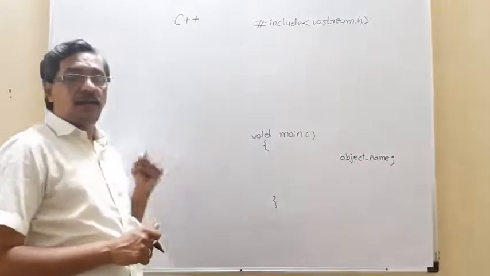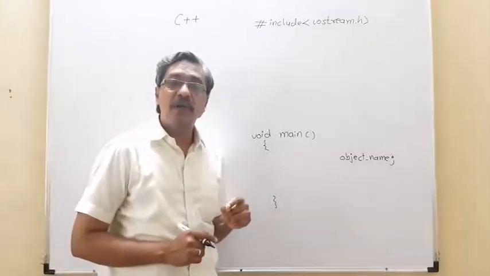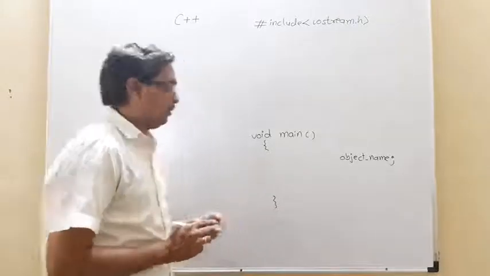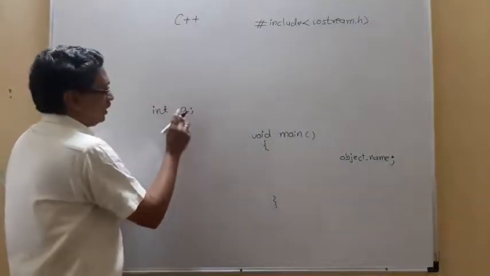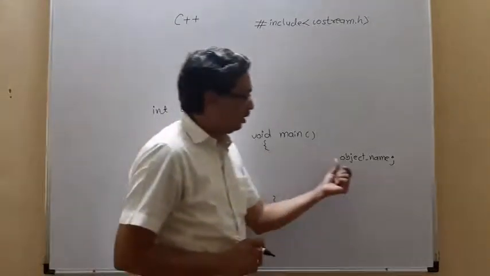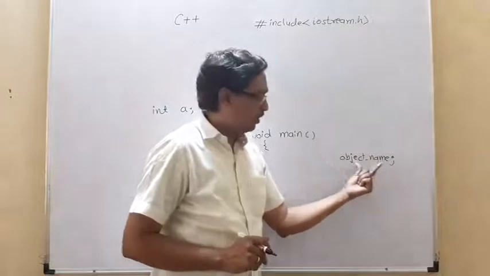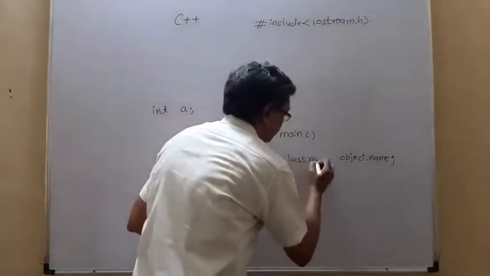Like in procedural-oriented programming languages, we declare a variable from a data type. If we consider C, we declare a variable like this: a is our variable of type integer. So here in the object-oriented programming system, this object we create from a class.